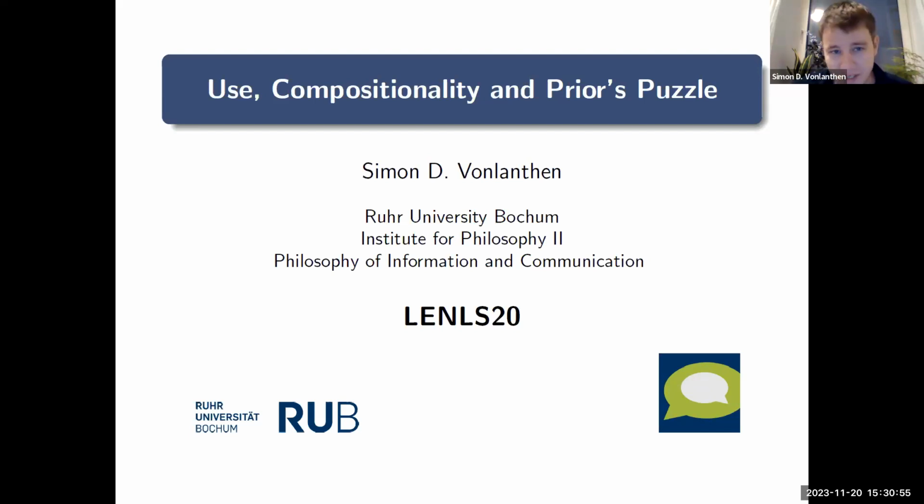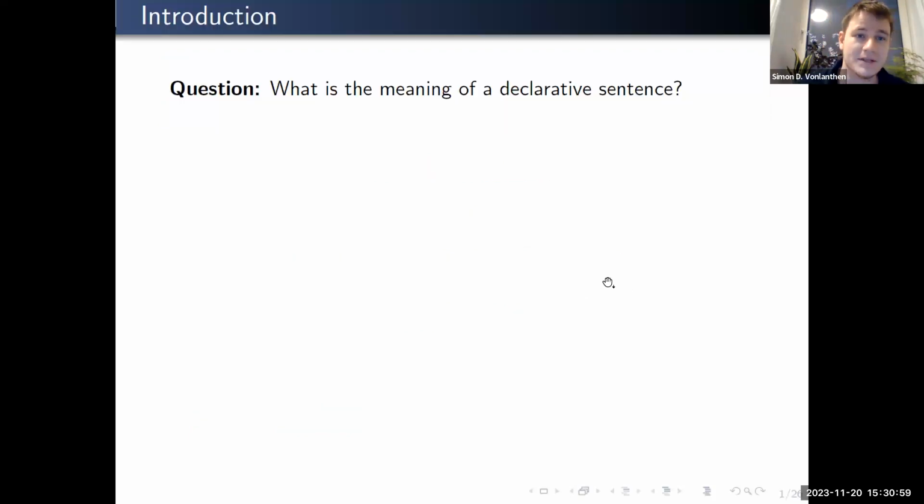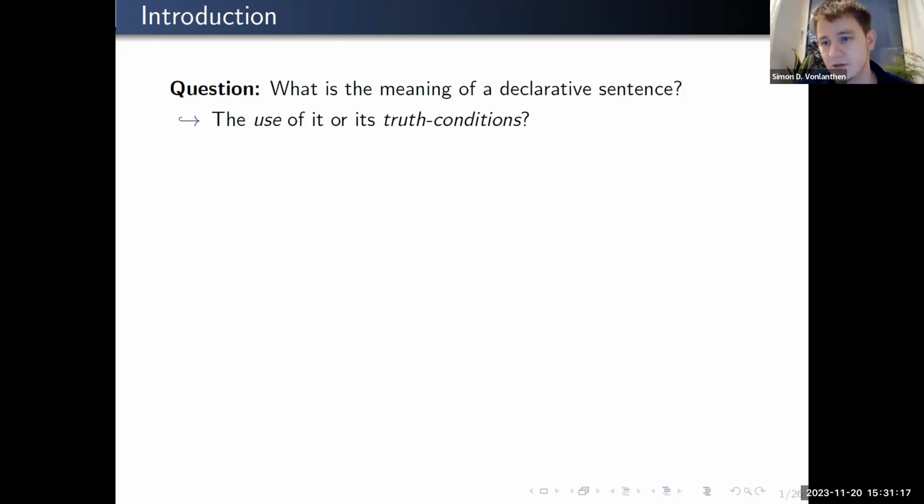So yes, my presentation is titled Use, Compositionality, and Prior's Puzzle. And I would like to start, as we often do in philosophy, with a question. Namely, what is the meaning of a declarative sentence? And of course, there are multiple answers in philosophy of language to this question. One big divide here is between use theories of meaning and truth conditional theories of meaning.